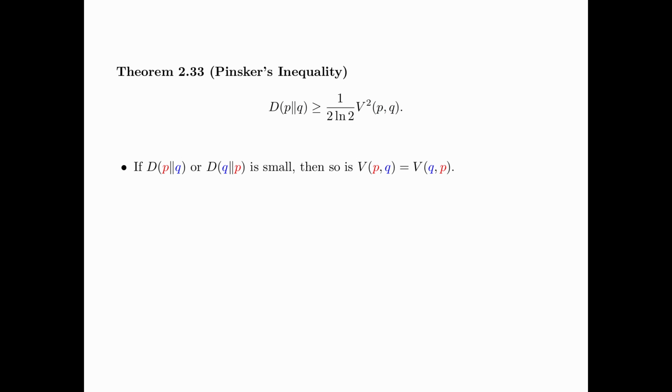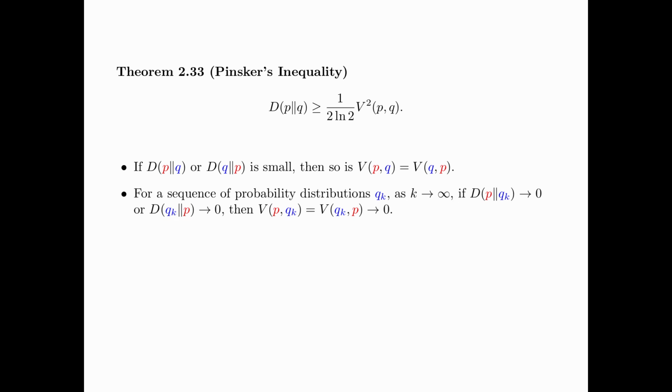If either the divergence between P and Q or the divergence between Q and P is small, then so is the variational distance between P and Q. For a sequence of probability distributions Qk, as k tends to infinity, if either the divergence between P and Qk or the divergence between Qk and P tends to 0, then the variational distance between P and Qk also tends to 0.